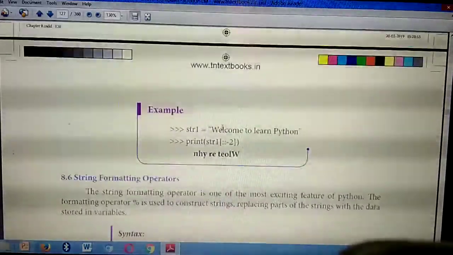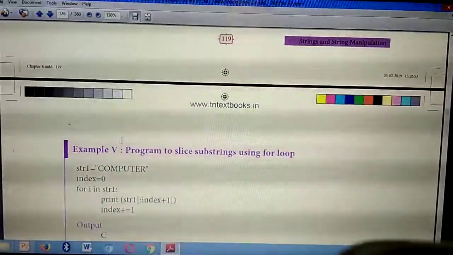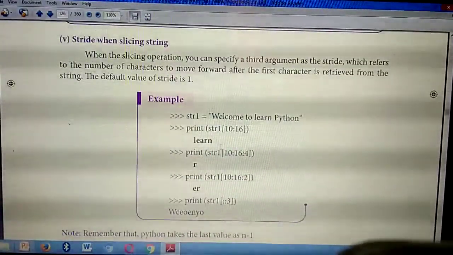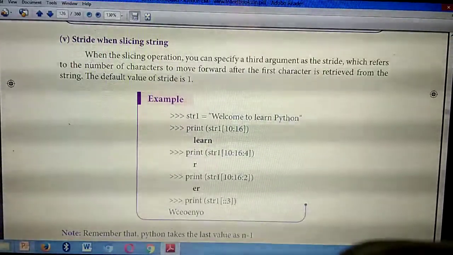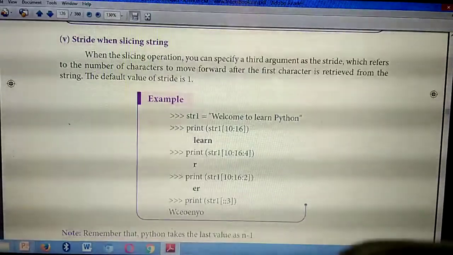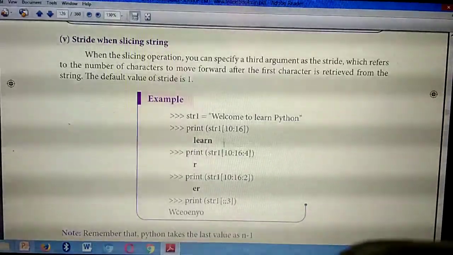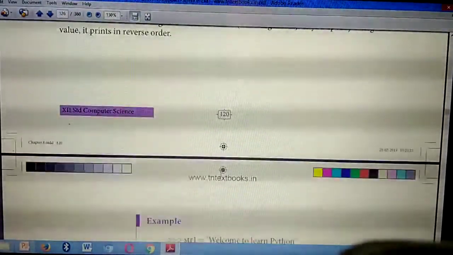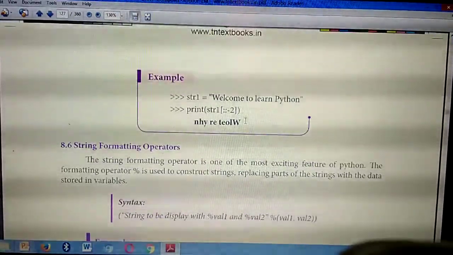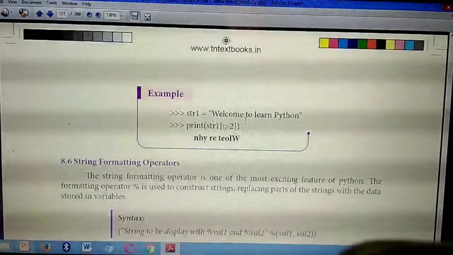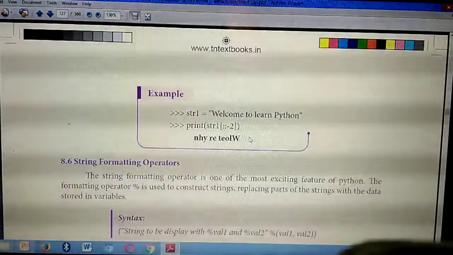In your guide they have not given this title. They have given only till number 4, but the fifth, stride when slicing a string, is also very, very important. Here they have given 4 examples. No need to write all 4, any 2 is enough. Among these 4 examples, write any 2 as well as this one. So the answer is string operators, from there till page number 121, this one example. Understand? Very, very important question.